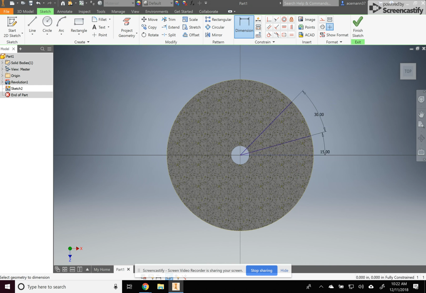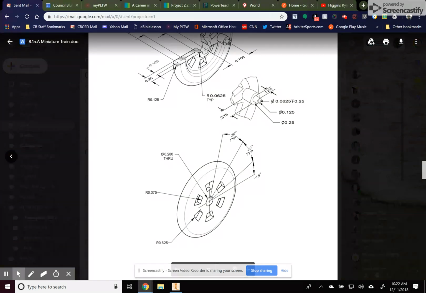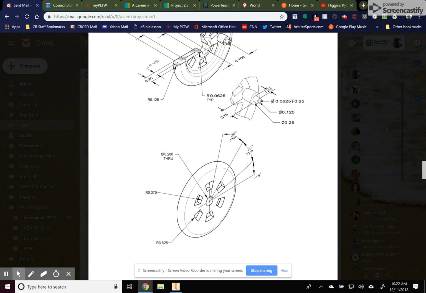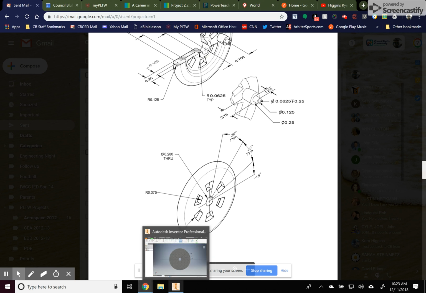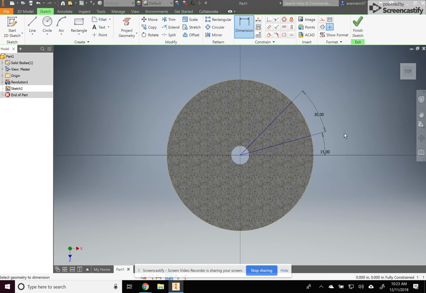Okay, so now we need the inner and outer circle. There's an inner circle for that hole, and there's an outer circle for that hole. The inner circle has a radius of 0.375. The outer circle has a radius of 0.625. So 0.375, 0.625. Those are radius. We've got to switch them to diameter because we're going to make a whole circle. You can say, well, I don't know how to multiply those. That's fine.